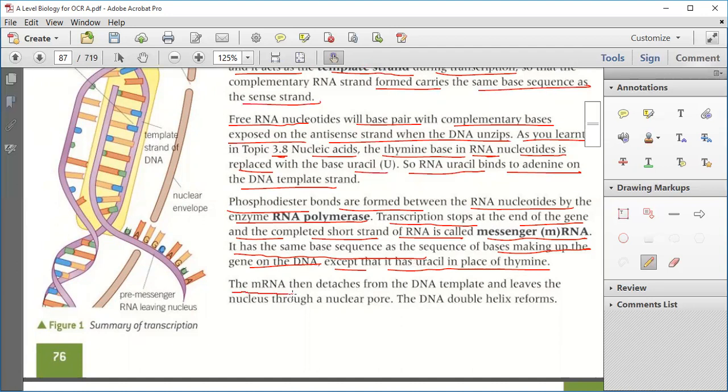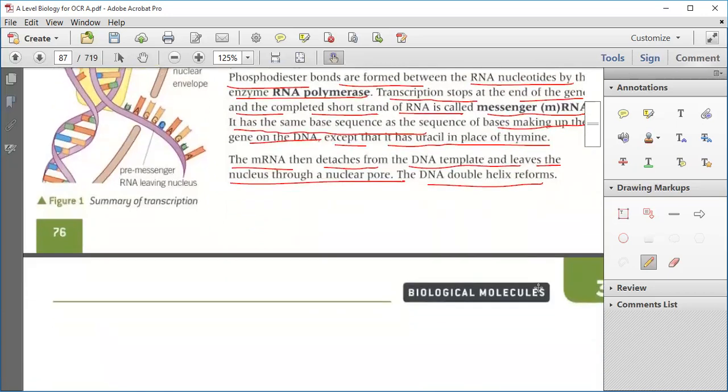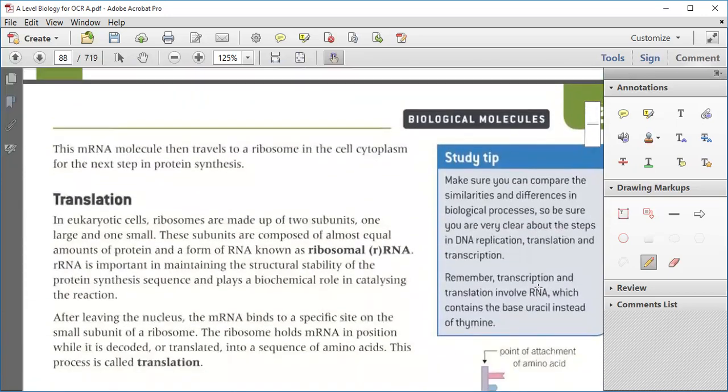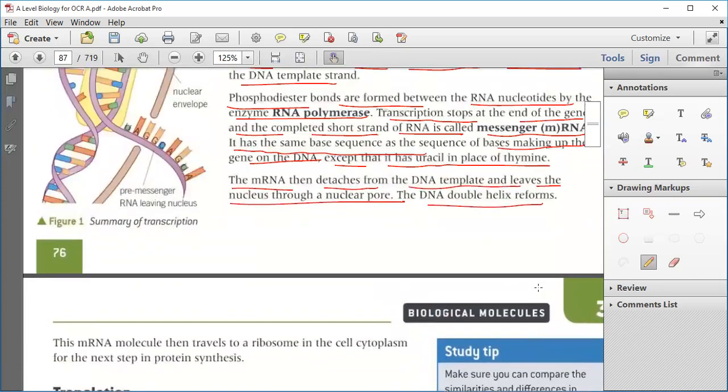Now, the mRNA detaches from the DNA template and leaves the nucleus through a nuclear pore. The DNA double helix reforms. The mRNA and the gene are two different things.